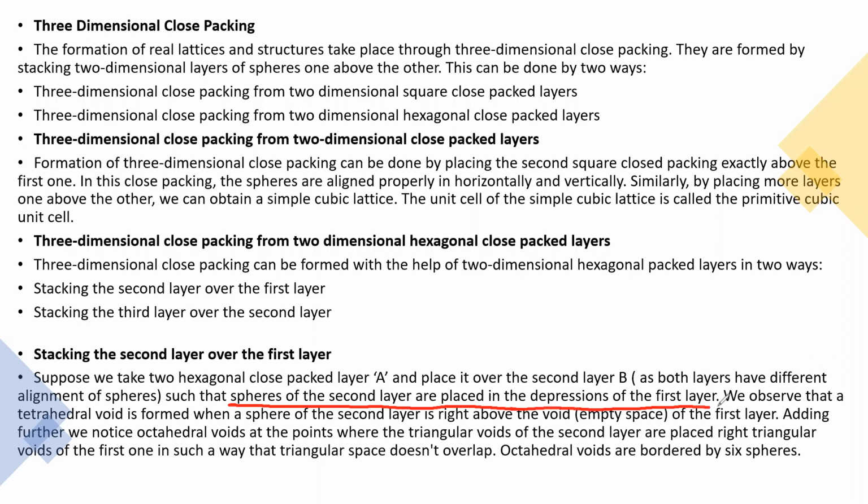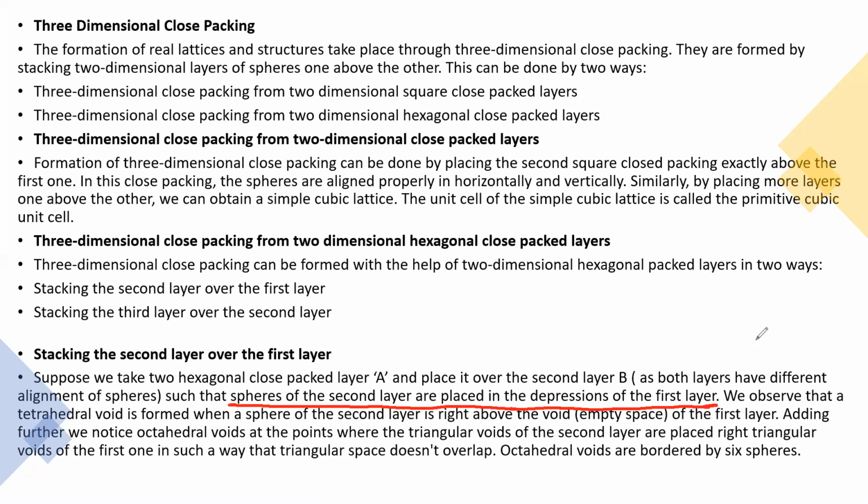We observe that a tetrahedral void is found when a sphere of the second layer is right above the void, the empty space of the first layer. So when you find tetrahedral voids, by joining four spheres, we get a void called a tetrahedral void. So a tetrahedral void is formed when a sphere of the second layer is right above the void of the first layer.